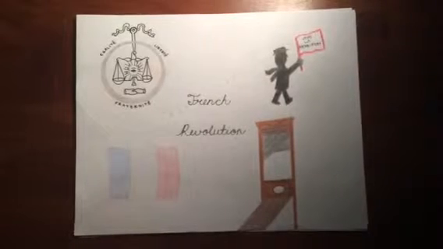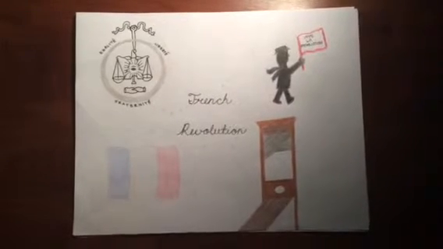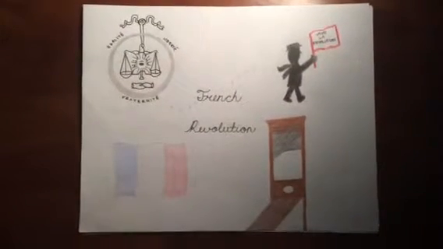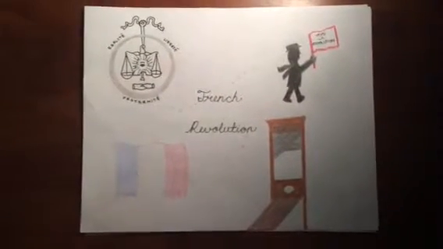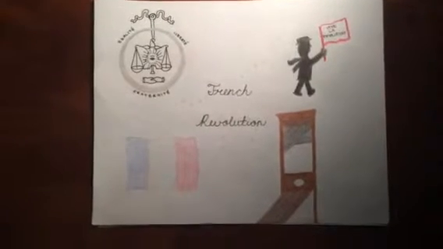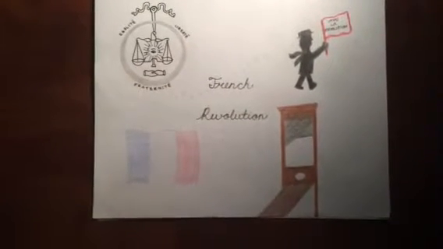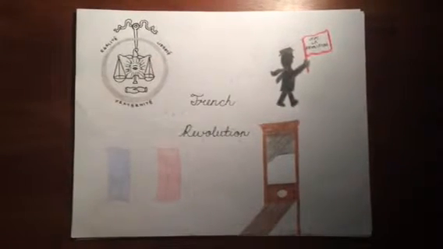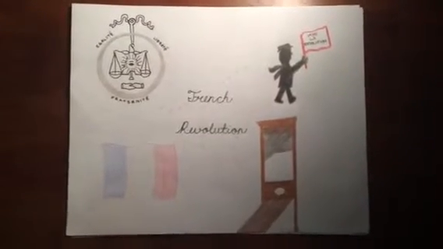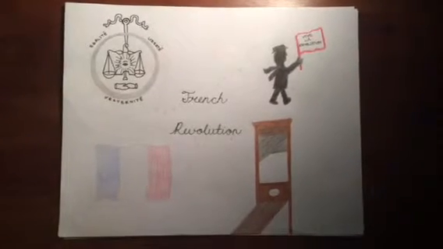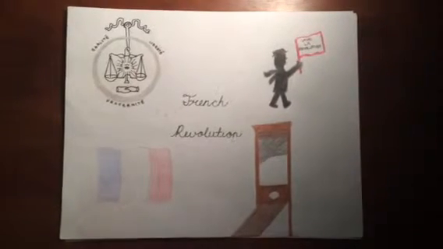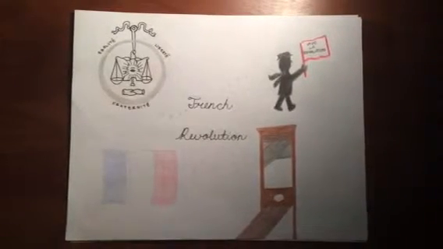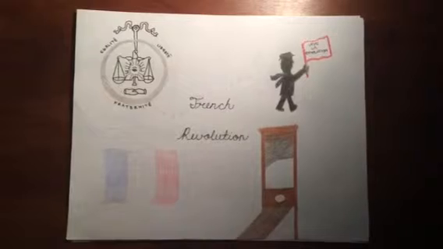One of the many differences between this revolution and the American one was that the citizens were coming together and rising up against their own political and economic system. You could say it was more of a revolution. The motto of the revolution was what they were fighting for: liberty, equality, and fraternity. The revolutionaries took it upon themselves to literally take this revolution into their own hands. They did this in many ways, but one way was the use of the guillotine.